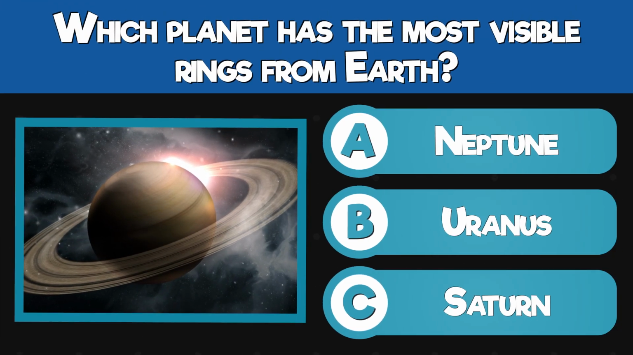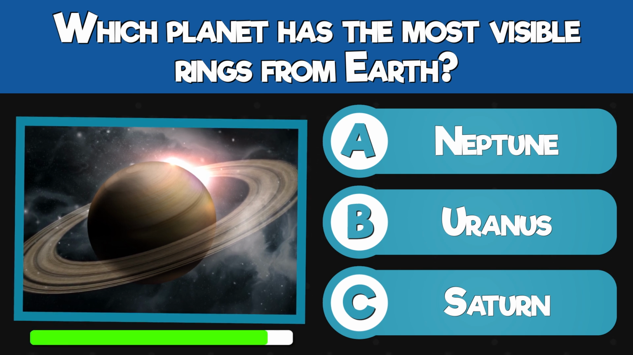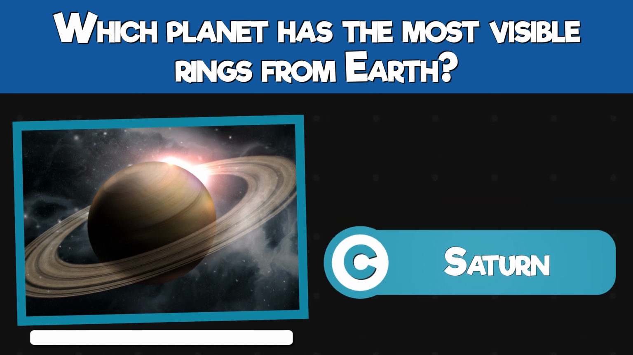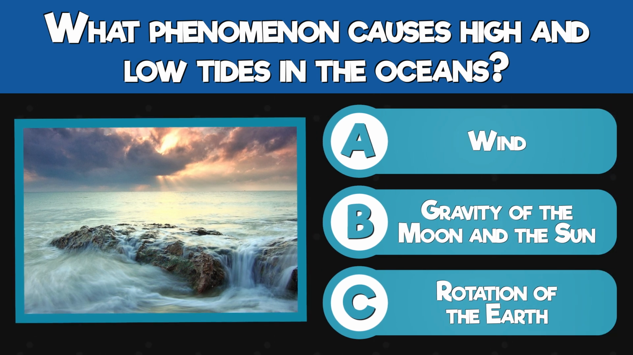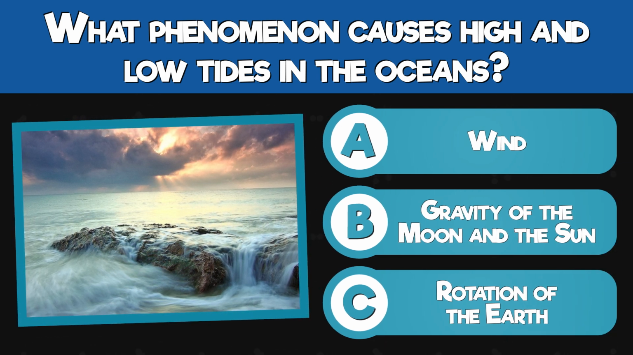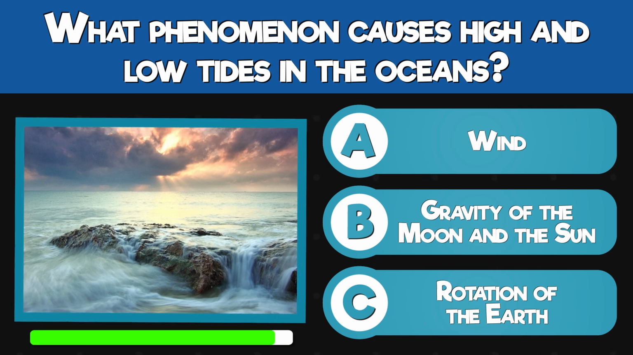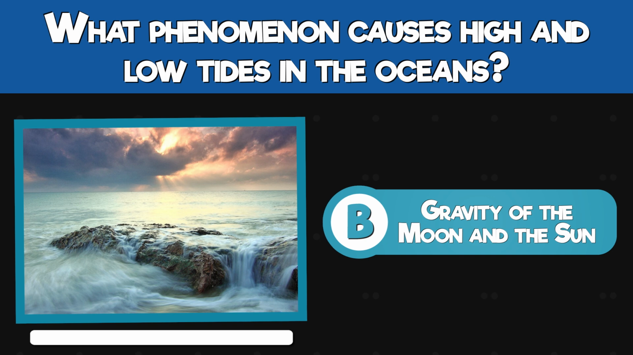Which planet has the most visible rings from Earth? Neptune, Uranus, or Saturn? Saturn. What phenomenon causes high and low tides in the oceans? Wind, gravity of the moon and the sun, or rotation of the Earth? The gravity of the moon and the sun.